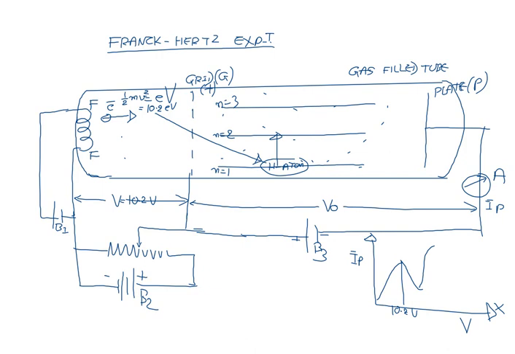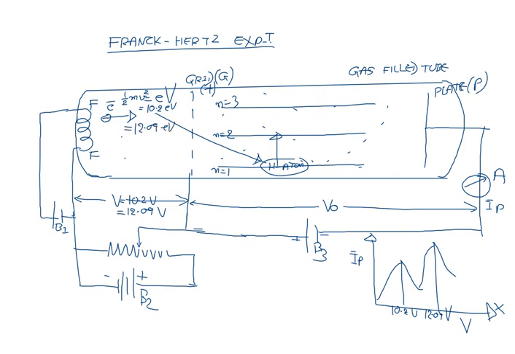The second drop in the current is observed at 12.09 volt. You can understand now. When you apply an accelerating potential of 12.09 volt, the electron will acquire 12.09 electron volt energy.